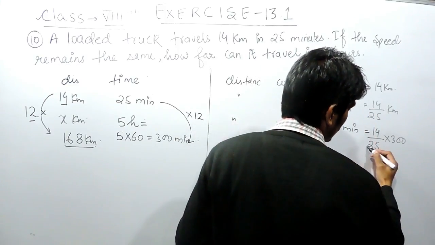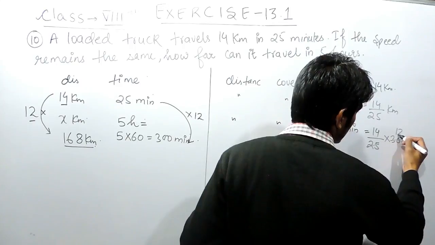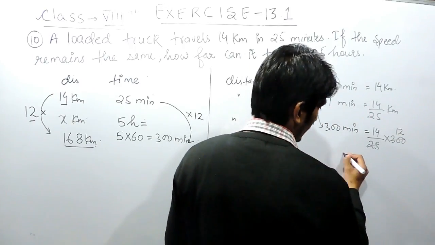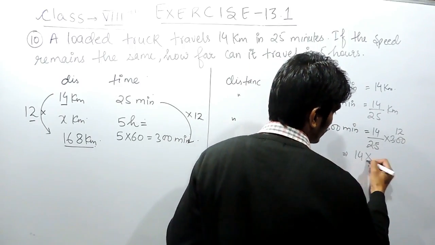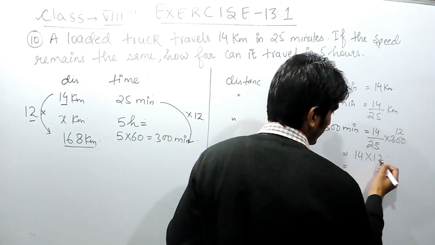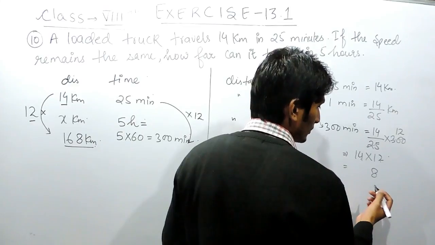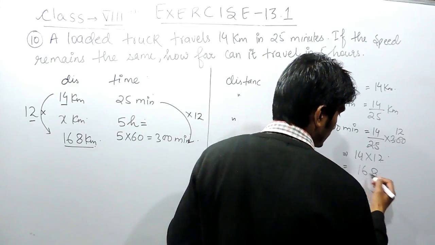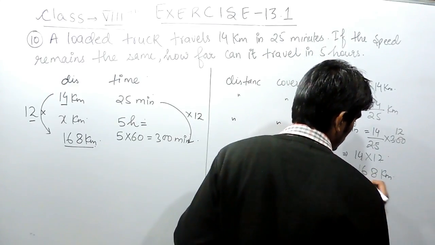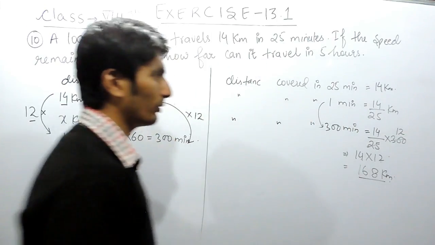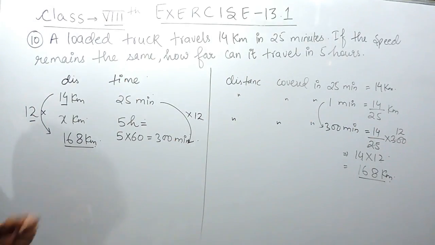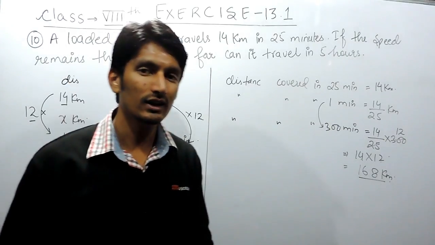Now this can be cancelled 12 times and the answer will be 14 into 12, which is 12 into 4 is 48, carry 4, 12 into 1 is 12 and 4 is 16. So this will be 168 kilometers, same as here also. So this is how you can solve this question.